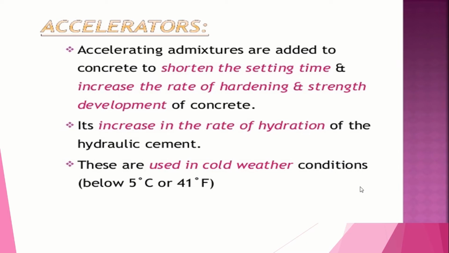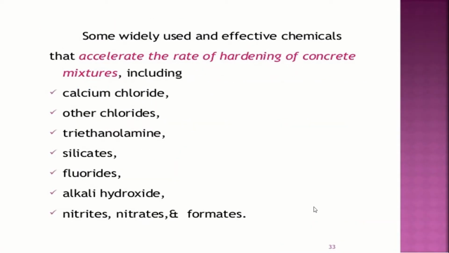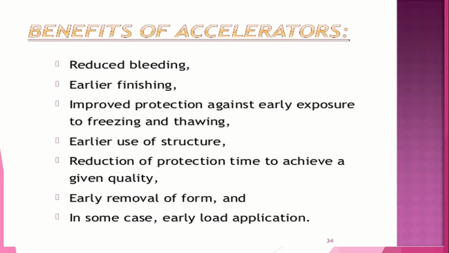These are used in cold weather conditions. Some widely used effective chemicals that accelerate the rate of hardening of concrete mixture include calcium chloride, other chlorides, triethanolamine, silicates, fluorides, alkali hydroxide, nitrites, nitrates and formates. Benefits of accelerators are reduced bleeding, earlier finishing, improved protection against early exposure to freezing and thawing, earlier use of structure, reduction of protection time to achieve a given quality, early removal of formwork, and in some cases early